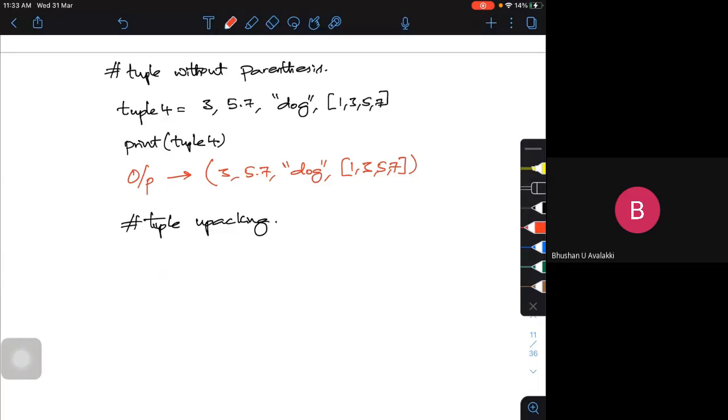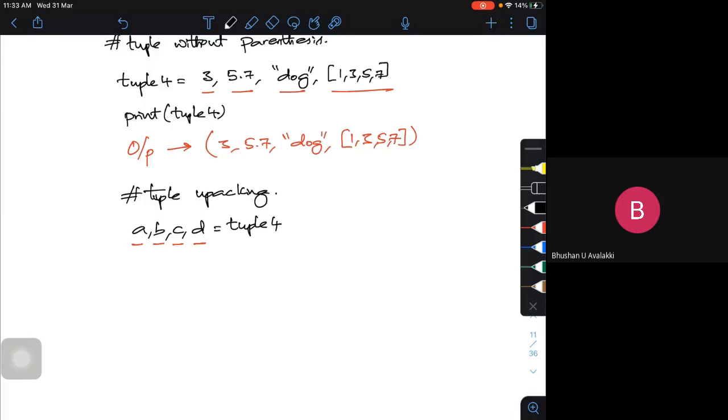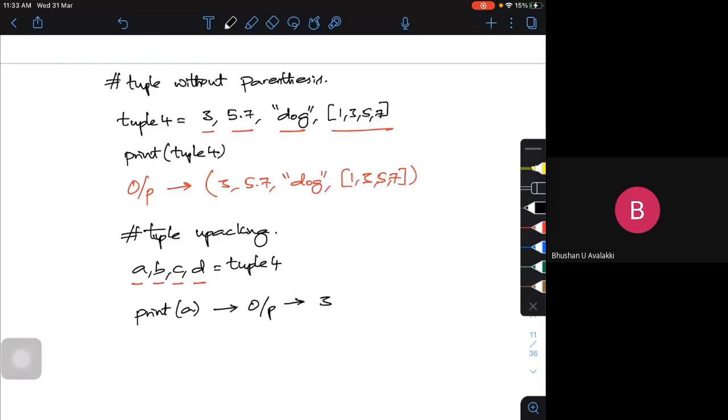Let me write a, comma, b, comma, c, comma, d is equal to tuple 4, because I already created tuple 4 and it has four elements. So I am referring to elements 1, 2, 3, 4. Now if I try to print a, what should be my output? Corresponding to this, the output should be 3, without any braces.